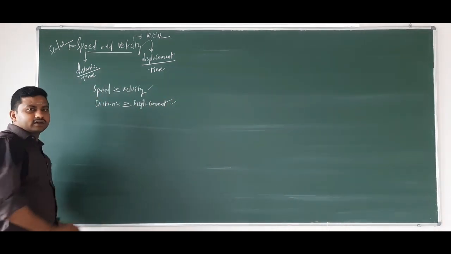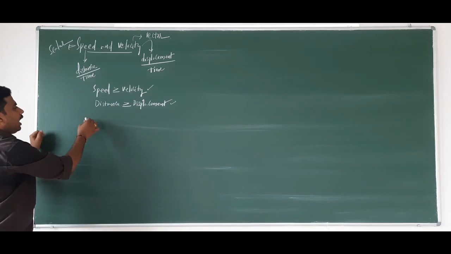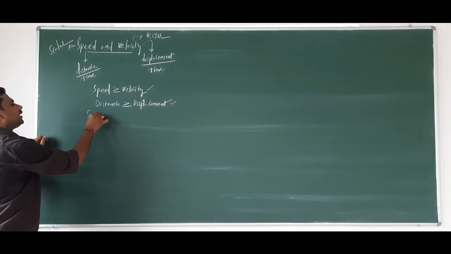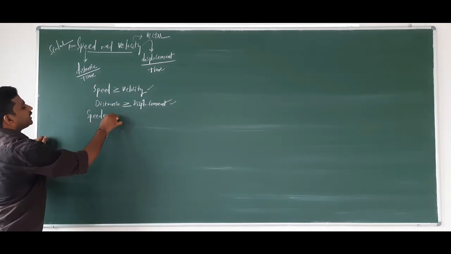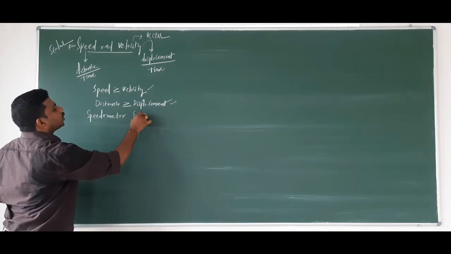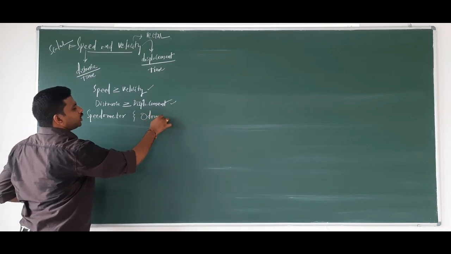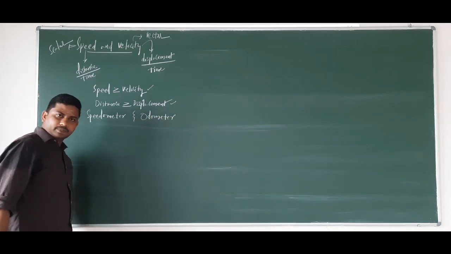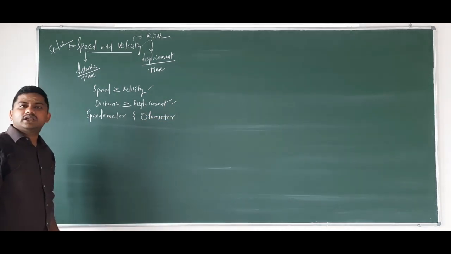Keep it here. Now, I hope you have heard of the terms speedometer and odometer. What is the speedometer here?